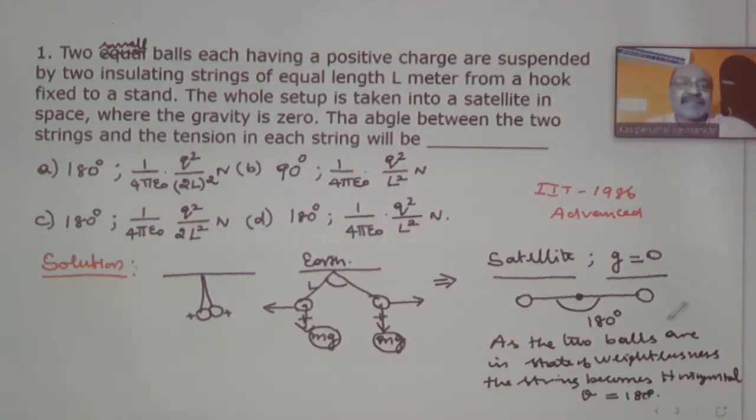What is the next one they have asked? The tension in the string. This positive charge and this positive charge are repelling each other. If they are repelling each other, from the point of suspension you will have a force acting on both sides. The force that is acting on the string, we are calling tension.